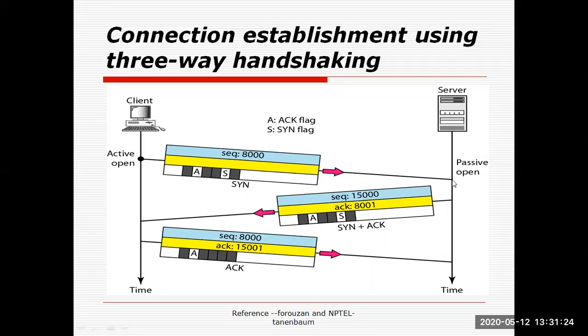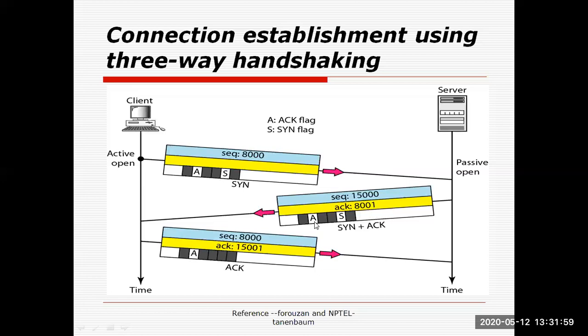Now after receiving this packet, the server will send its first packet or TPDU whose sequence number is 15,000. Along with this, it will set the acknowledgement field equal to 8001. Here the client has sent sequence number 8000, so the server is sending 8001. Now it has two meanings. First, TPDU number 8000 has been received successfully, and the server is waiting for 8001.